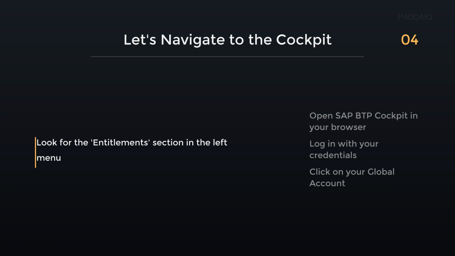Look for the Entitlements section in the left menu. This is where you manage your service quotas and assign resources, like your team's budget for cloud tools. For instance, you would go here to allocate memory for a new application. This central area is essential for controlling what you can build and run.